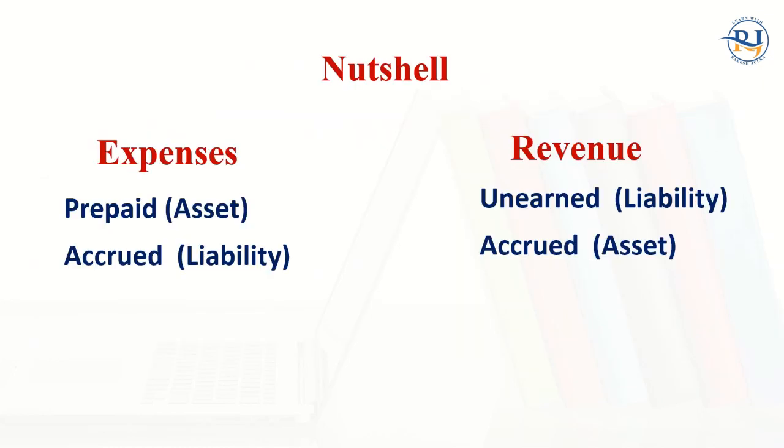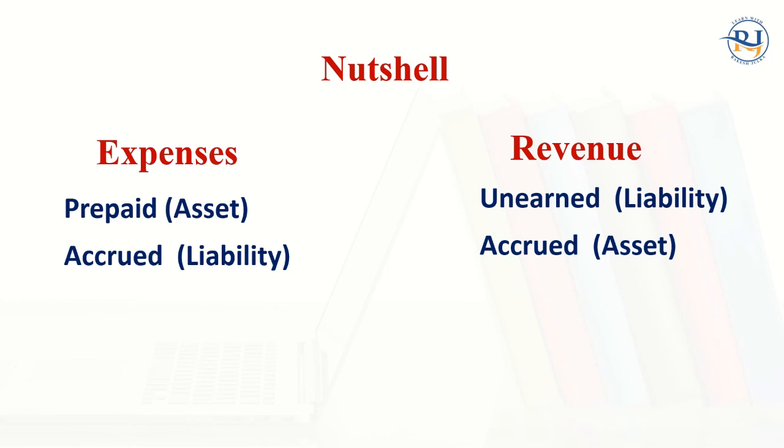Next, in a nutshell, we can say that most of the time adjustments are to be made for expenses as well as revenues. On the expense side, there are prepaid expenses, or some expenses which are due but not paid.